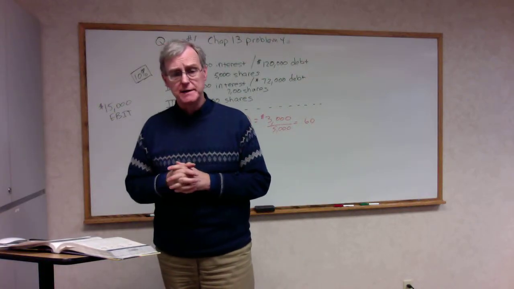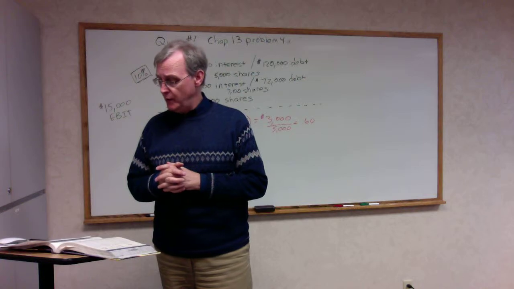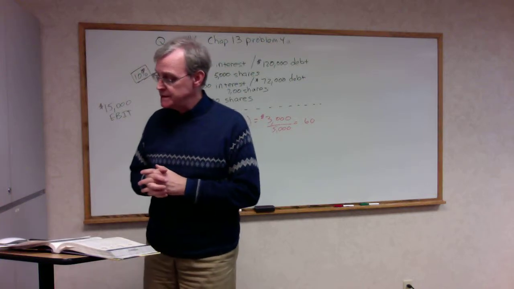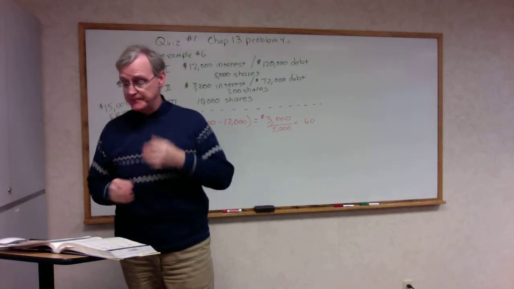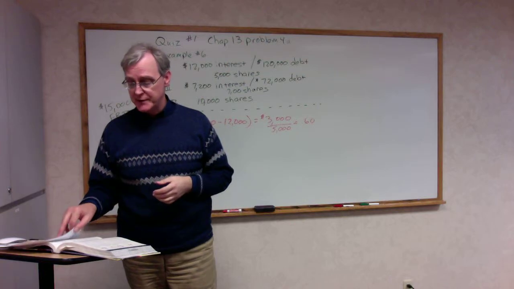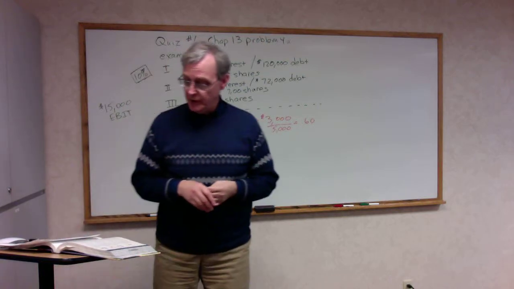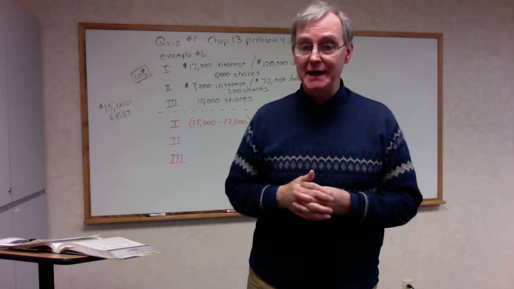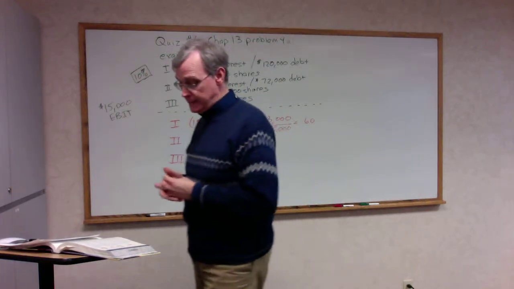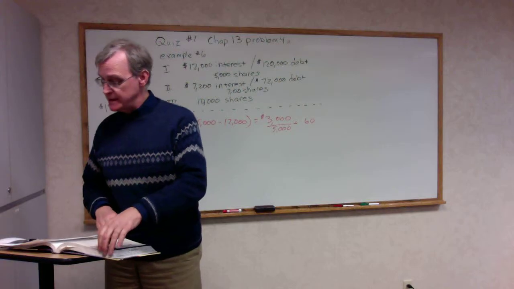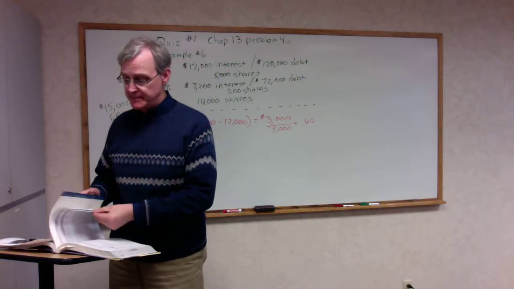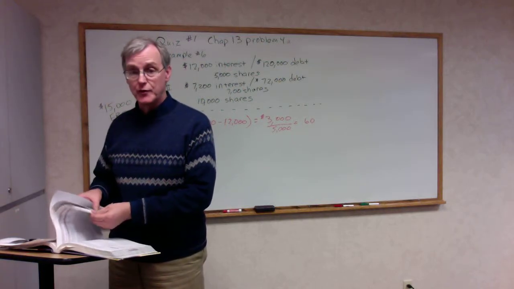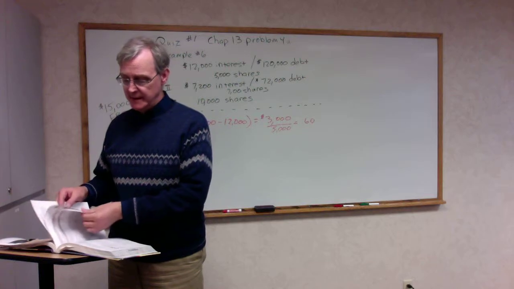So let me start with quiz question 1, which is chapter 13, problem 4, on page 430. All you're being asked to do is figure out the break-even EBIT. It's described on page 408, I believe.